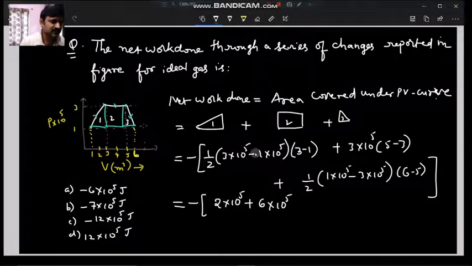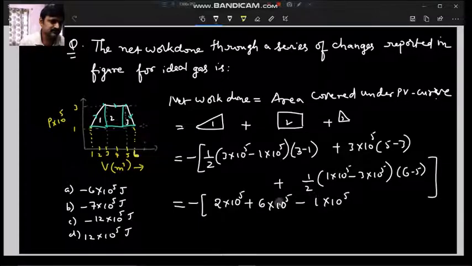Plus the third expression we get 6 minus 5 is 1, and 1 minus 3 is minus 2, so you can write it as minus 1 into 10 power 5.